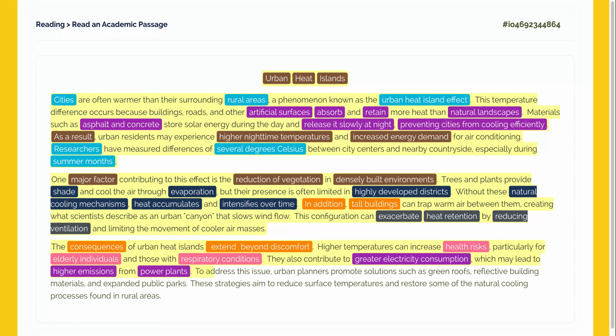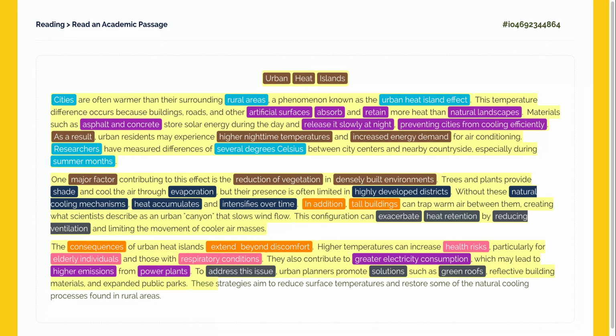To address this issue, urban planners promote solutions such as green roofs, reflective building materials, and expanded public parks. Now we look at the fixes. The phrase, "address this issue," introduces solutions. Planners use things like green roofs and parks to try and cool cities down.